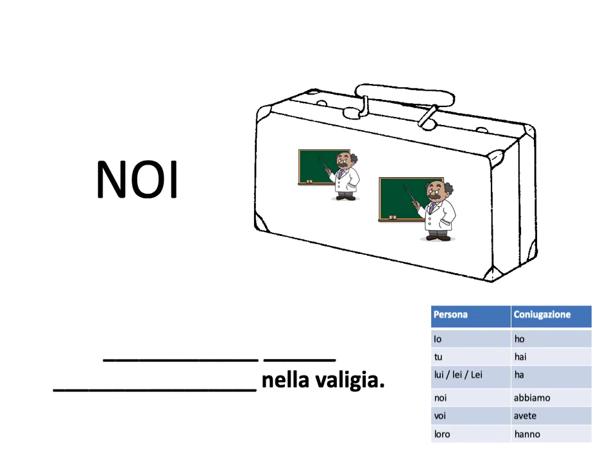And now it's us having two professors in the suitcase. So what do we say? Abbiamo, that's the noi form. And how do you say two professors? Two is due, and then the plural of professore is professori. Abbiamo due professori nella valigia. That is the verb avere. Let's do it one more time.